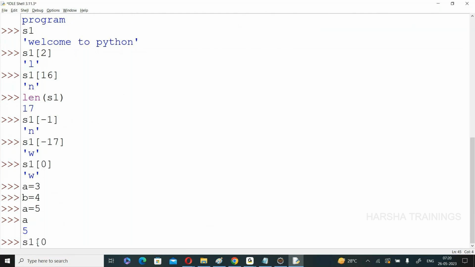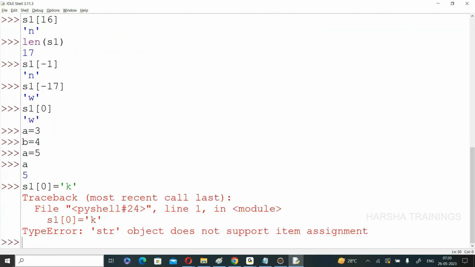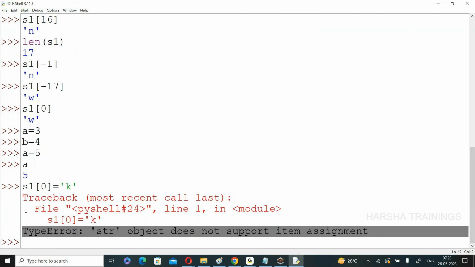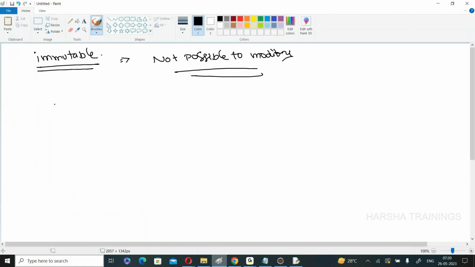Similarly, S1 of 0 means I have a character W. Now, S1 of 0 is equal to some K. That is at zeroth position, I want to assign the variable K. Simply it gives an error: str object does not support item assignment. Type error. So in the string this is not possible. This concept is called immutable. Once we create, it is not possible.